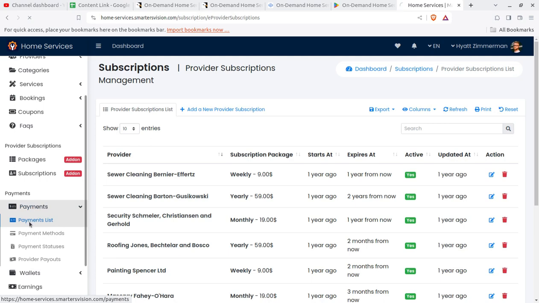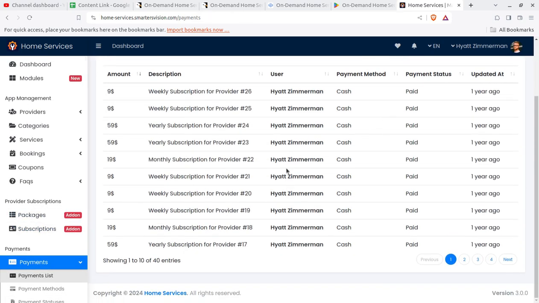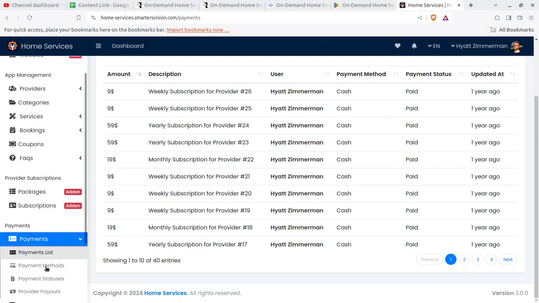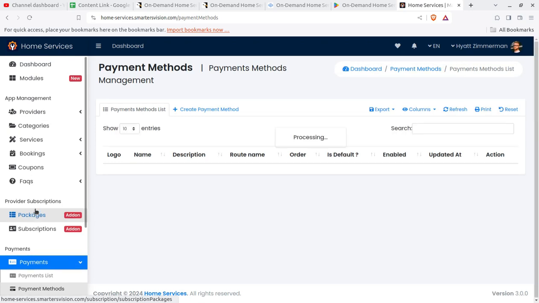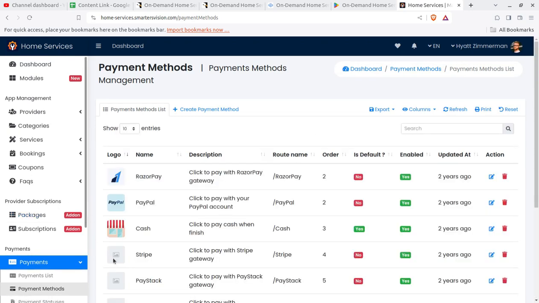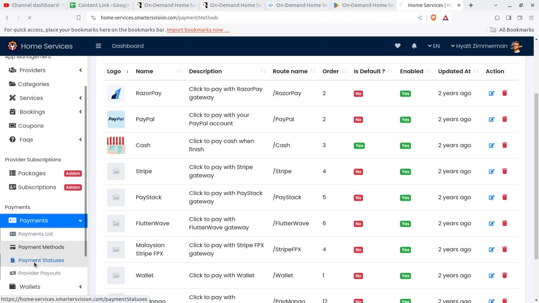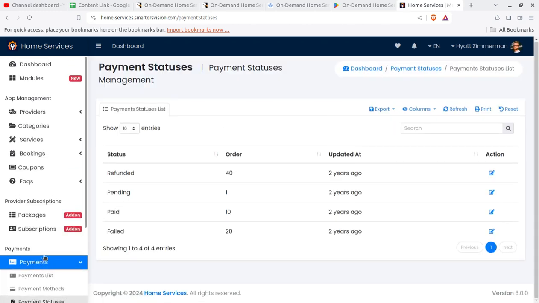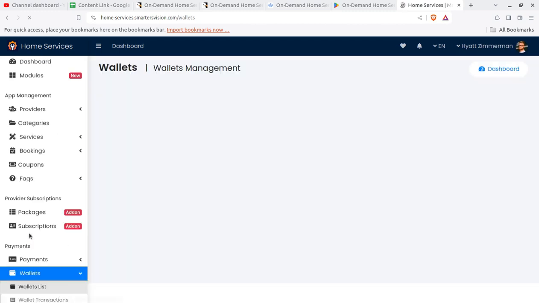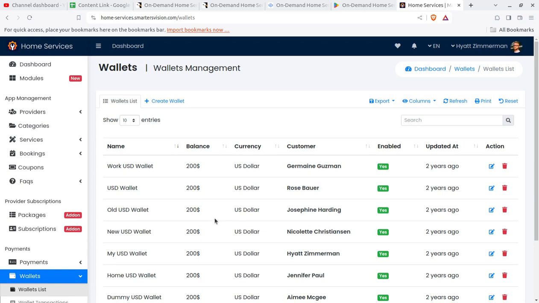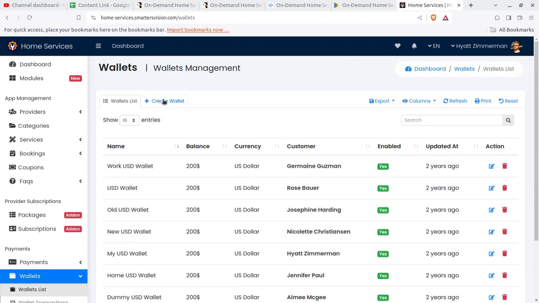Payments you can set, like payments what you have received on the app and from home, and what is the amount. And payment list, payment methods you can set here. So the payment methods, maybe the PayPal, Razorpay, the cash payment, Stripe, and multiple payment gateways are here. Payment statuses can be seen on the screen. The wallets also can be used, like wallet list. Some wallets are also available, and you can further create a new wallet list here.